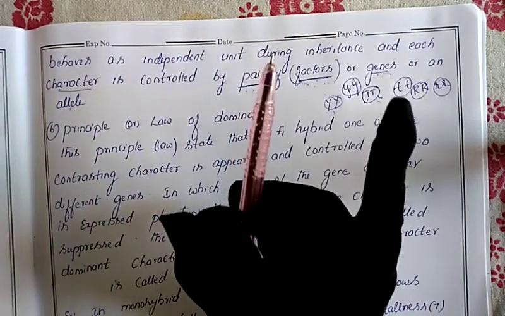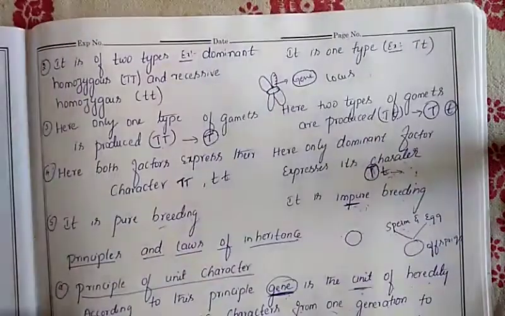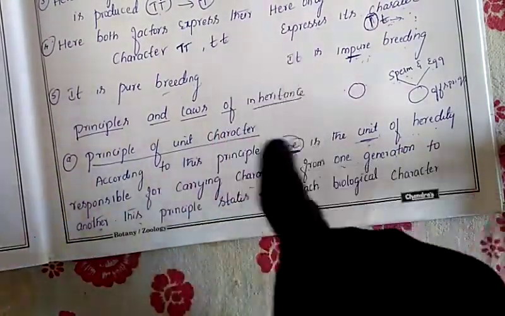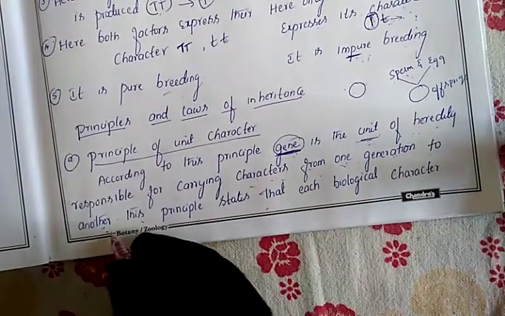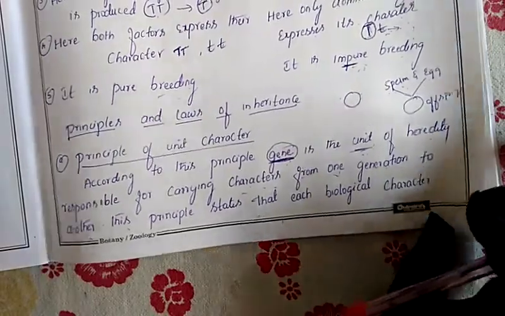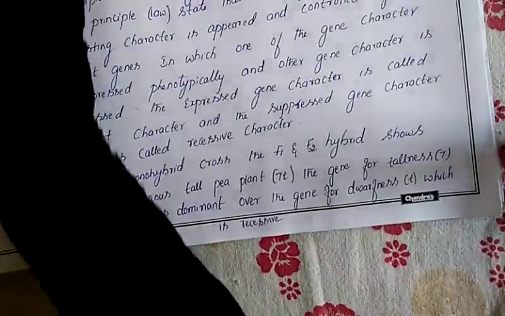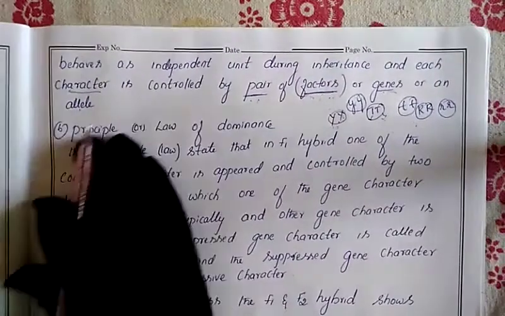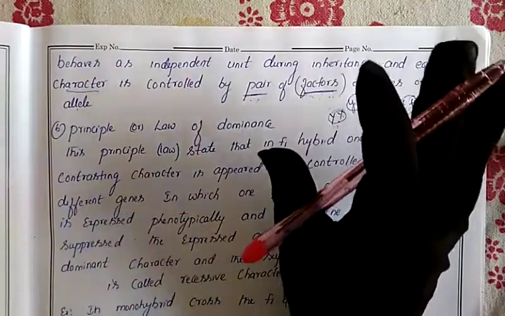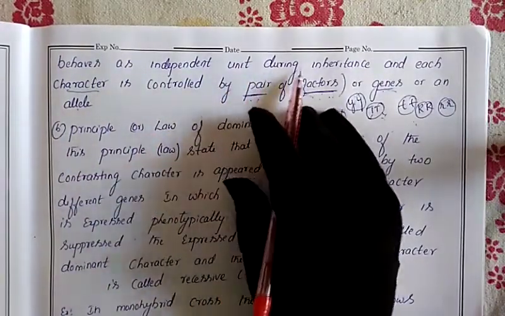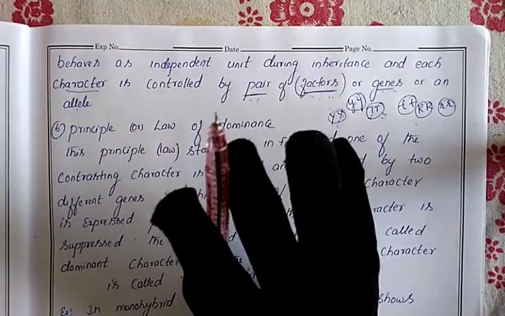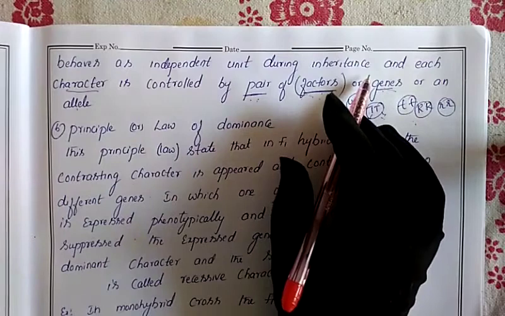So what is the first principle? As I said here, the gene is the unit of heredity, and through this gene the characters will be transmitted from one generation to another generation. These principles state that the gene is independent, it is not dependent on any other factors. The gene behaves independently, it does not depend on anyone to transfer its character. While transferring the characters, it shows them directly.